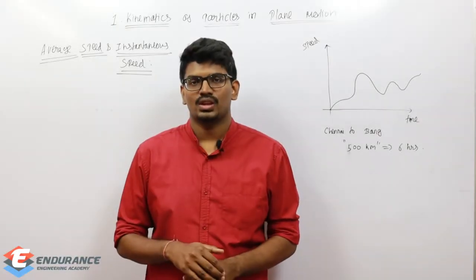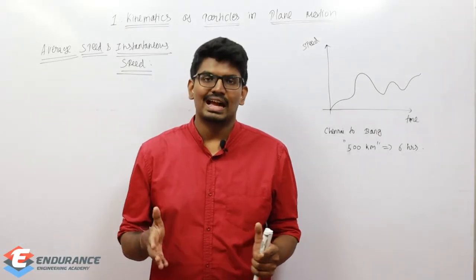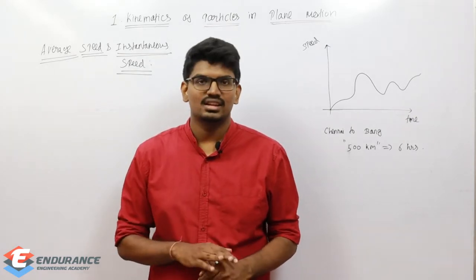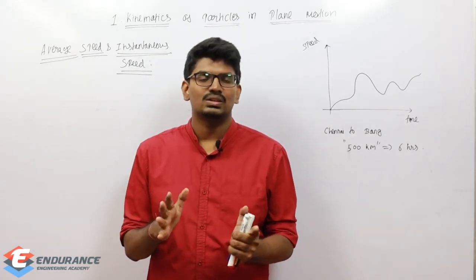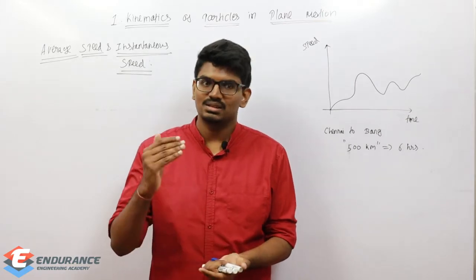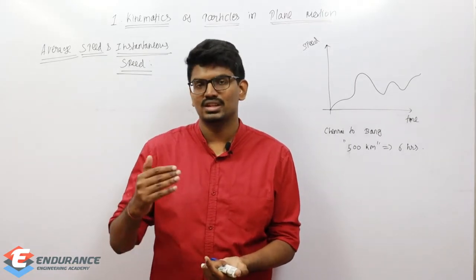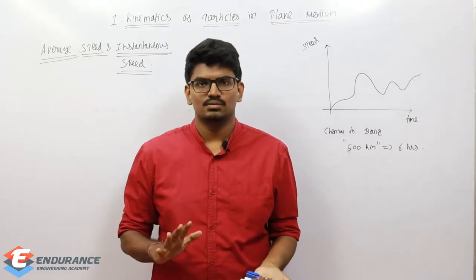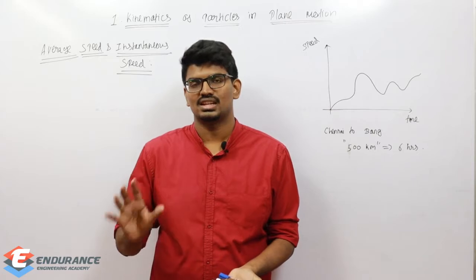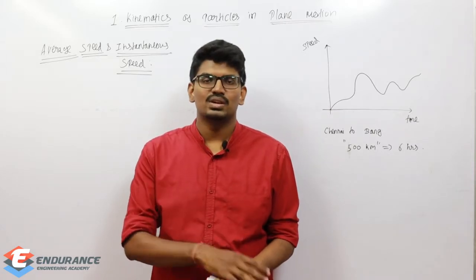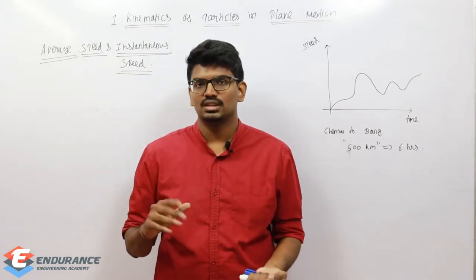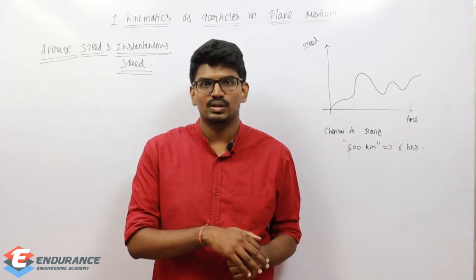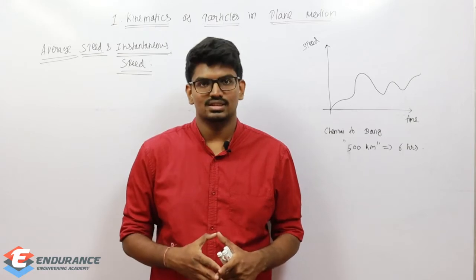We will understand what is the basic difference between average speed and instantaneous speed. Similarly, average velocity and instantaneous velocity. Generally, speed and velocity, I hope everyone knows that. Speed is nothing but the distance with respect to time. Distance per time will give me speed. Velocity is displacement by time. Speed is a scalar quantity, and velocity is a vector quantity. So I'm not going to talk about that much. But when it comes to average speed and instantaneous speed, similarly average velocity and instantaneous velocity, there are a few things to be discussed. So let us see that.